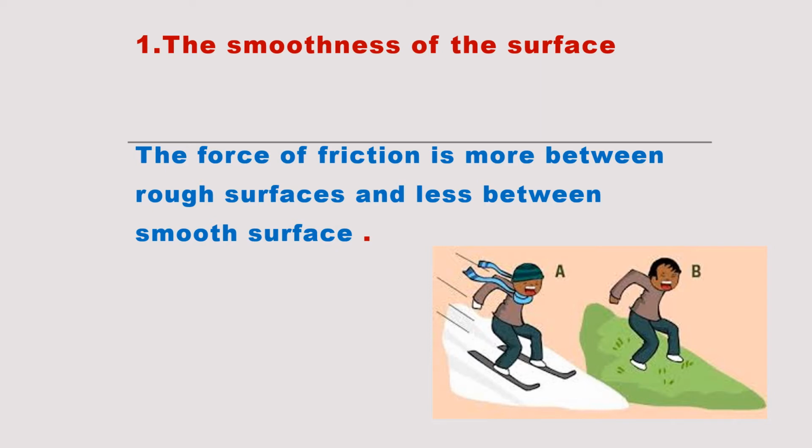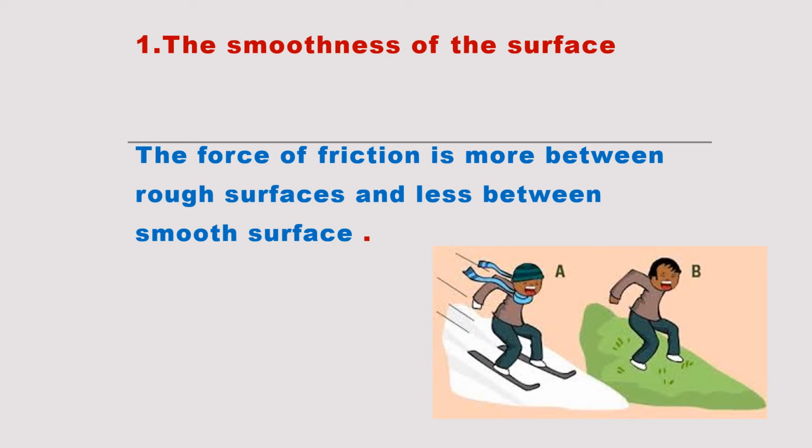So you understand that when you are moving on a very smooth surface, you just slide, isn't it? It is very easy to move. When you go on a slide also, you must have realized that when you sit on the slide, you start moving down, isn't it? It is very easy to move down a smooth slide. But if the slide has some rough surfaces, then it will be very difficult to move.